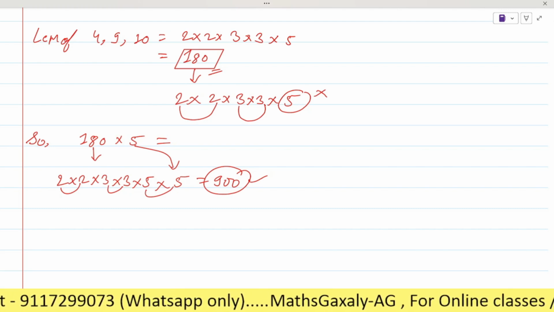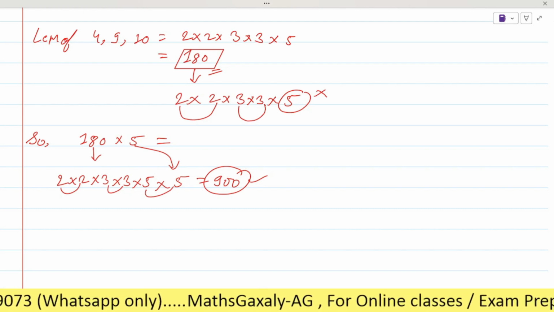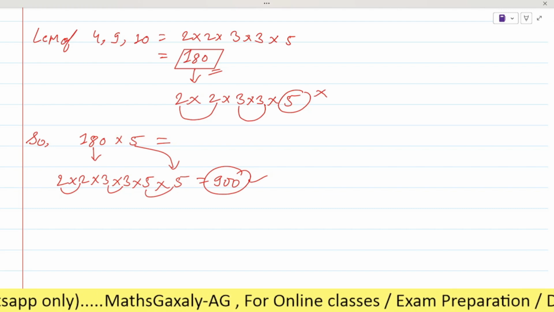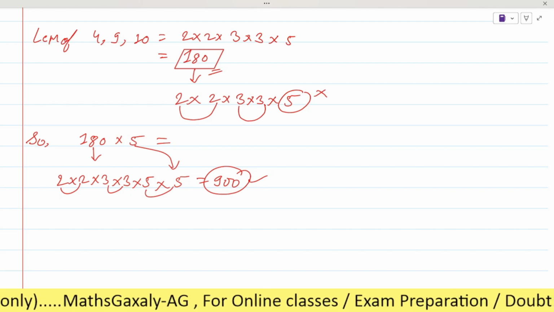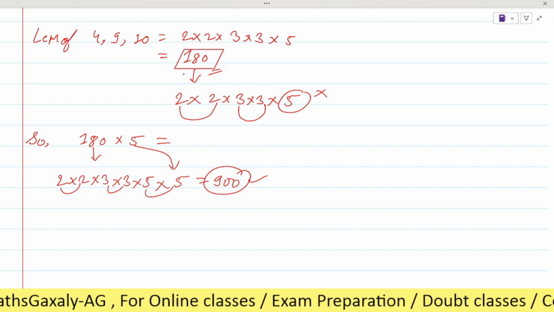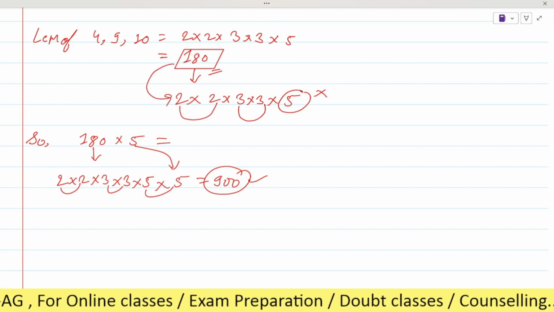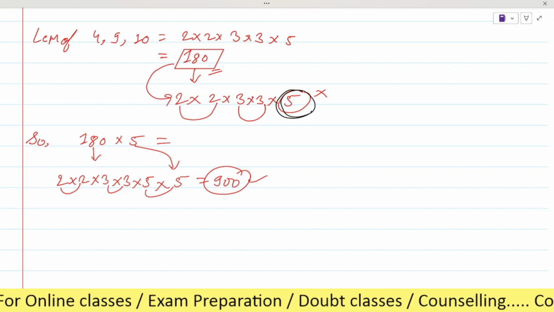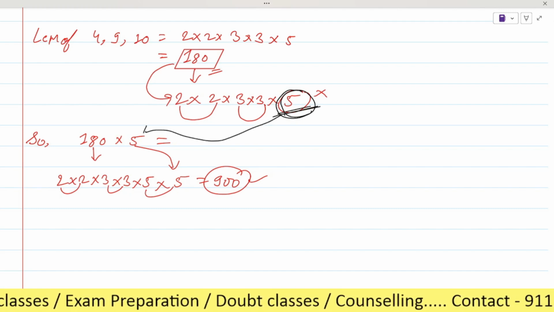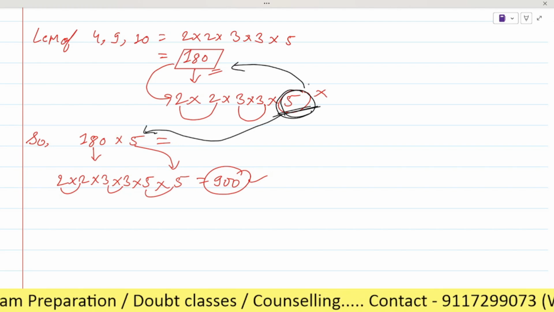No, sir. I understood. We just had to make the smallest square number which could be divided by 4, 9, and 10. As we know, when we do the prime factorization of a square number, we will get the pair of each prime number, right? But as you can see here in 180, we are not getting the pair of 5, right? That's why we are multiplying the number 180 by 5, okay?